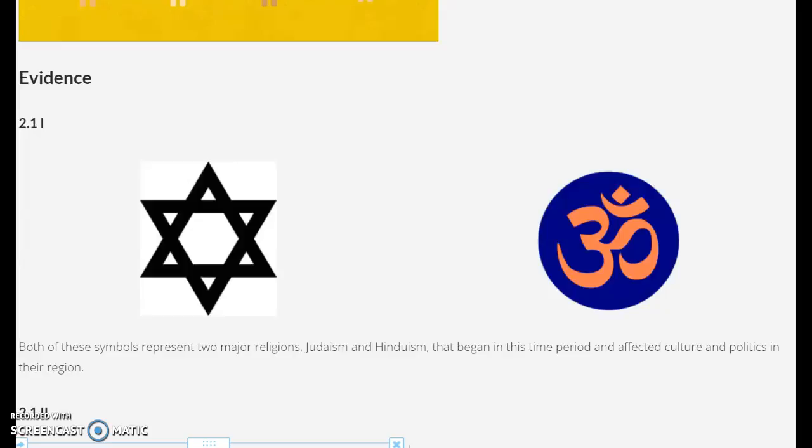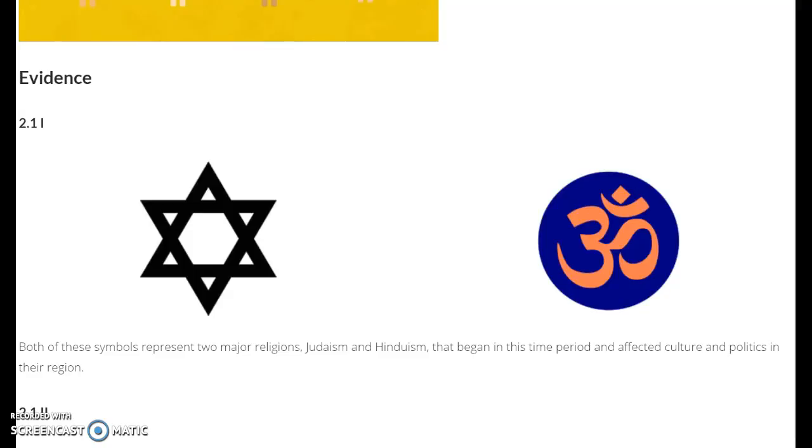Once again, these symbols are from Hinduism and Judaism, and they represent how they affected culture and politics. They did this by just introducing morals, and those people obviously thought those morals were important and thought their religion was important, so they incorporated it into their government, like Hinduism with the caste system.